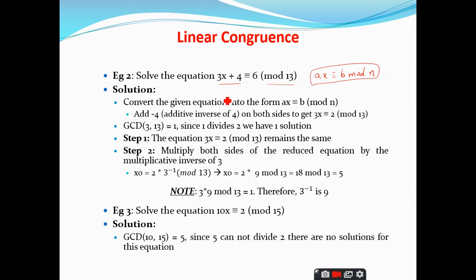For this purpose, you have to add the additive inverse of 4 on both sides. Finding the additive inverse is very simple, right? You just negate the value. So what is the additive inverse of 4? Minus 4, sir. What is the additive inverse of 9?